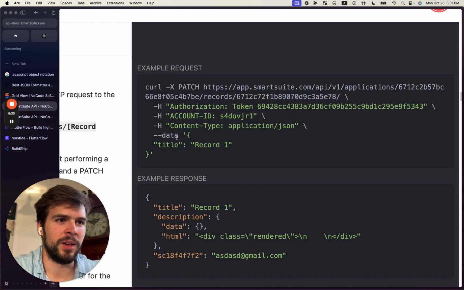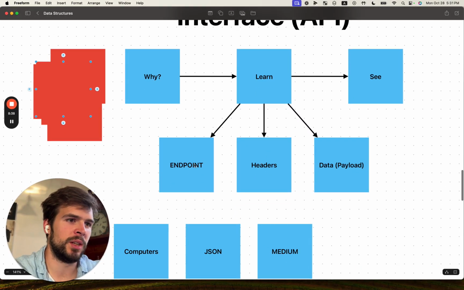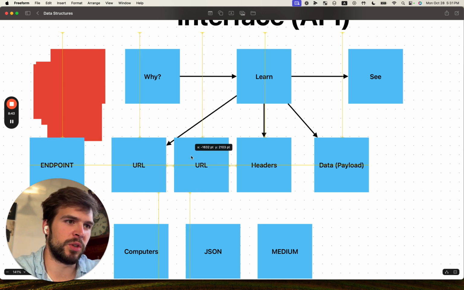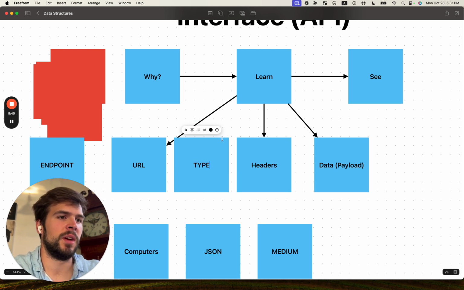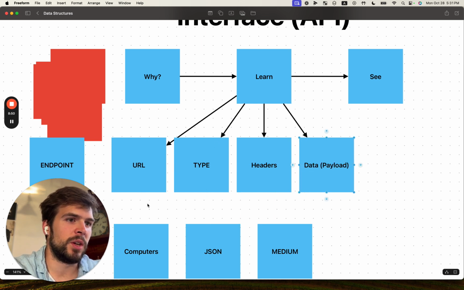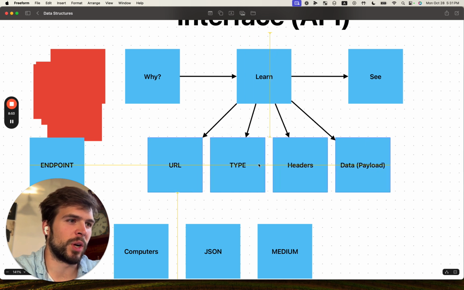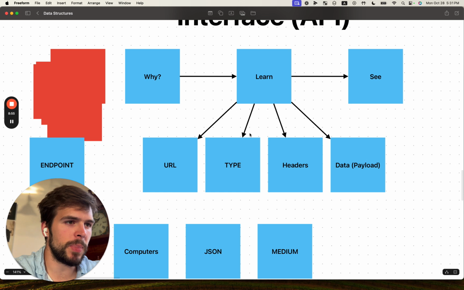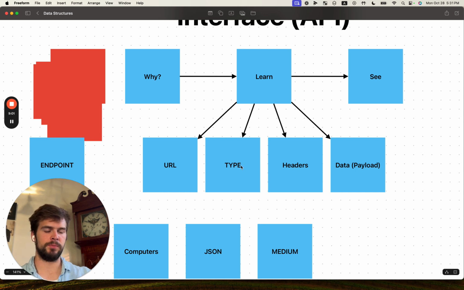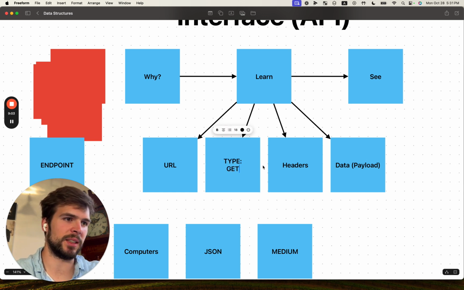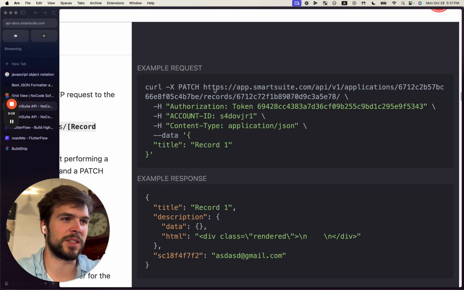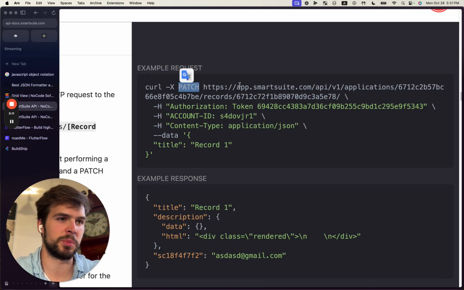I'm going to end by correcting myself on one account, and that is that there's actually a 4th piece of information that's going to come with every single request to an API, and I think there's a more technical term for it, but it's just the type of request. And this will be something like GET or POST. I was talking about this previously. I thought it was part of the headers, but looking at this, I realized that I'm mistaken. It wasn't part of the headers.